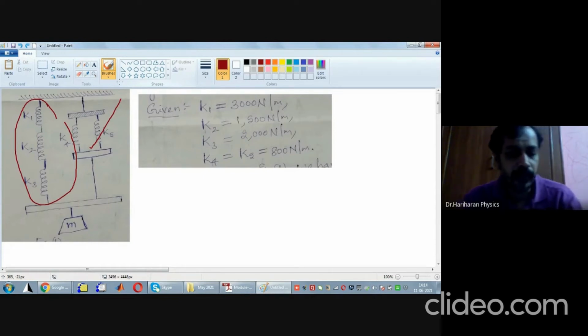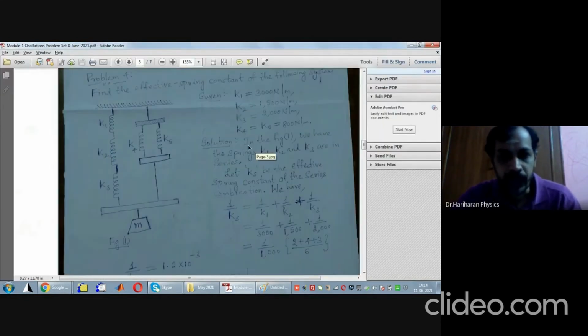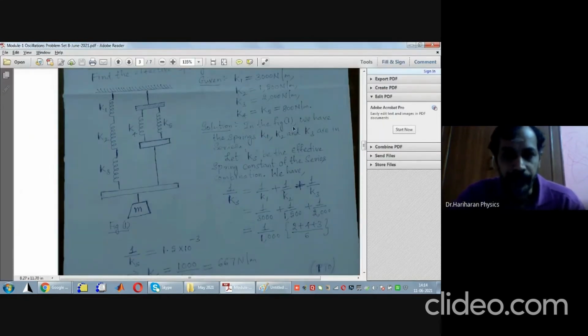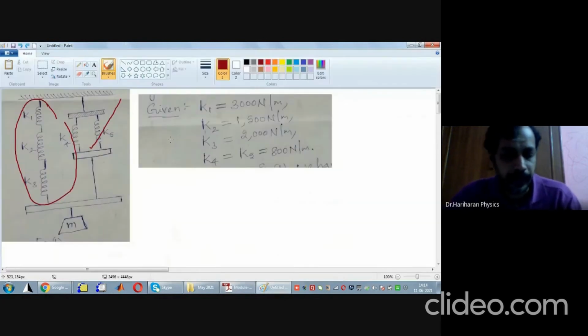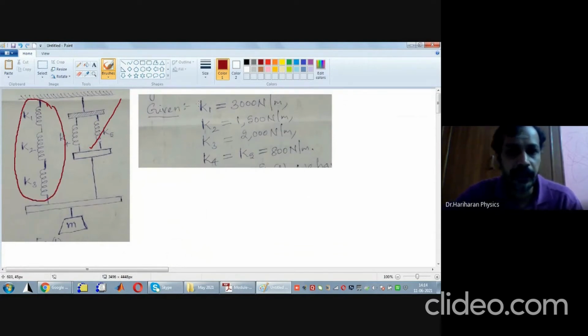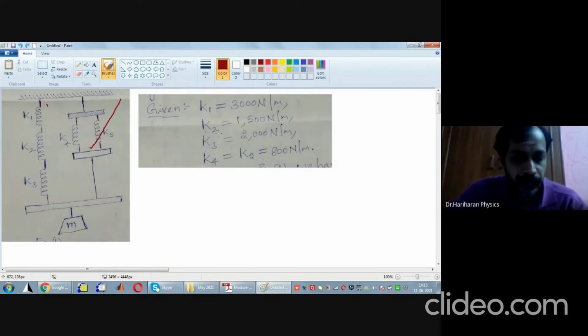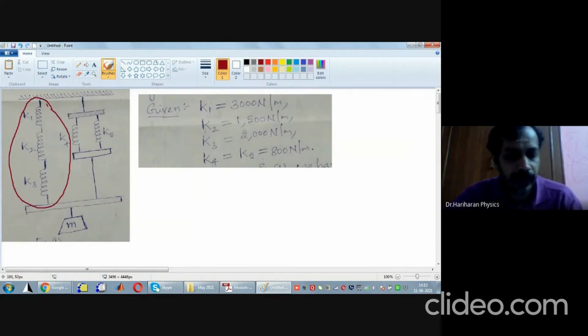So, what is step 1? How do we solve it? In the figure, you see that the springs K1, K2 and K3 are in series, and these are the respective values. If the springs are in series, what is their effective spring constant given by?